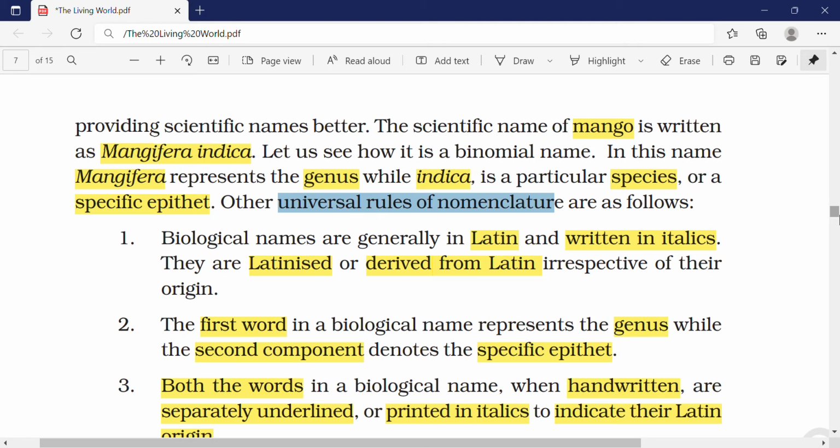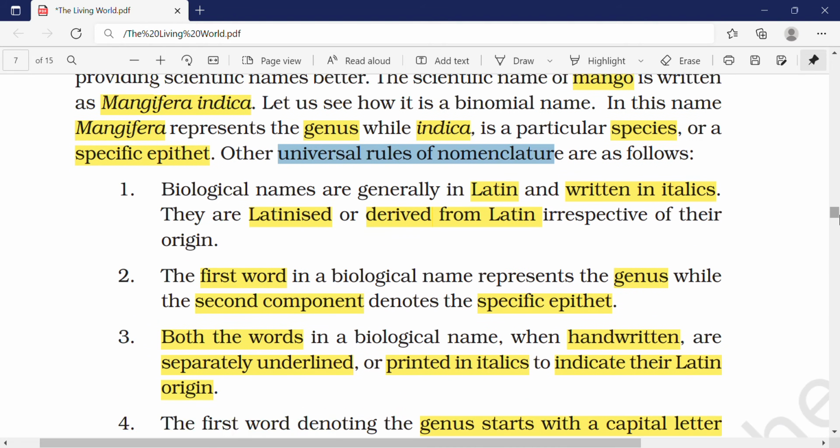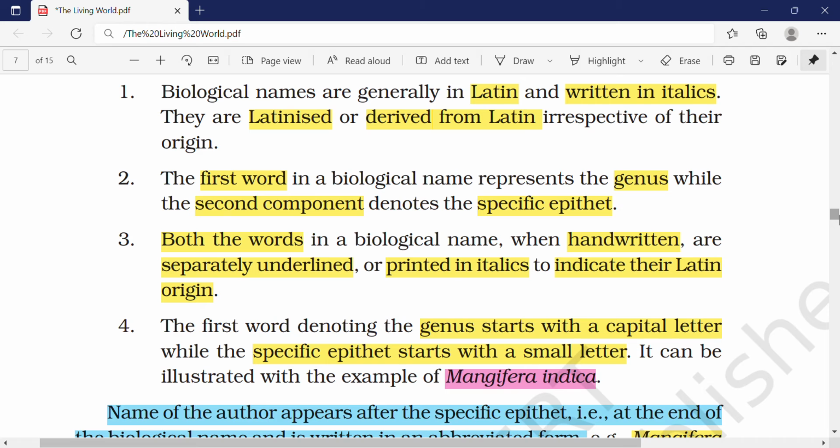The first word in the biological name is the genus, and the second word is the specific epithet. When you write these biological names by hand, they have to be underlined separately. You have to underline the genus and the species name separately, or when it is printed in textbooks, they have to be printed in italics. See, for example, the Mangifera indica written here. It is written in a slanting font, right?